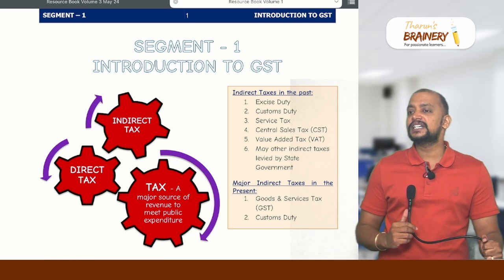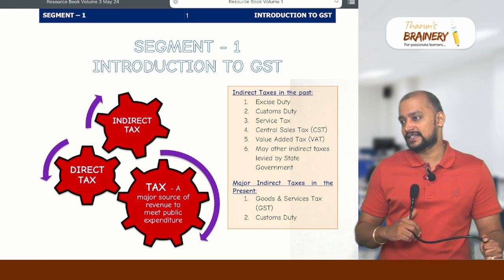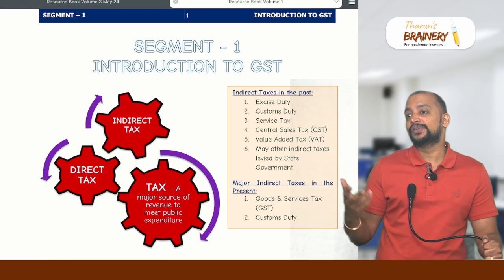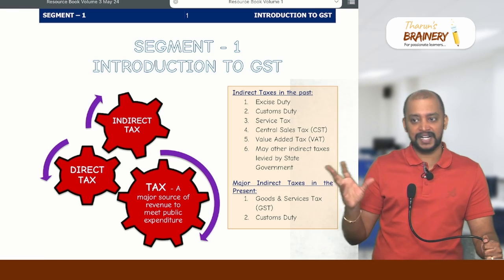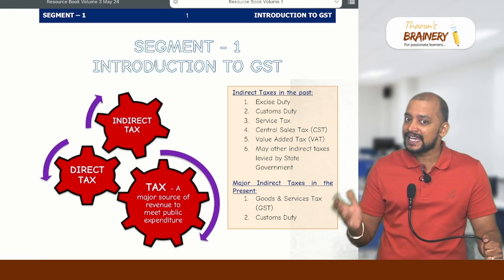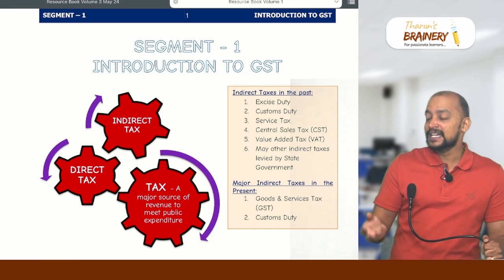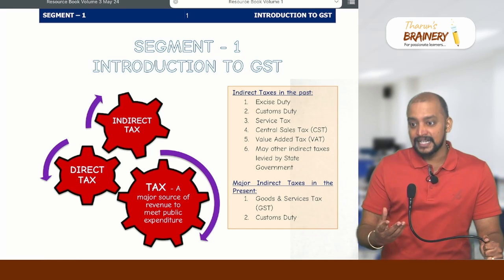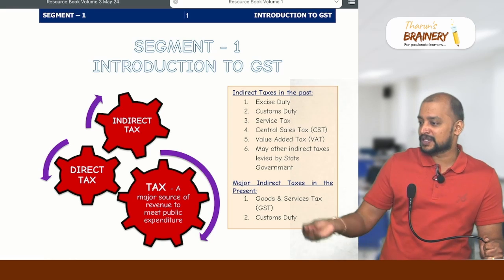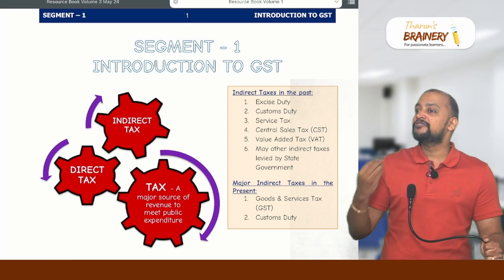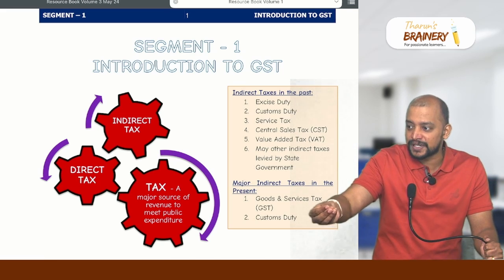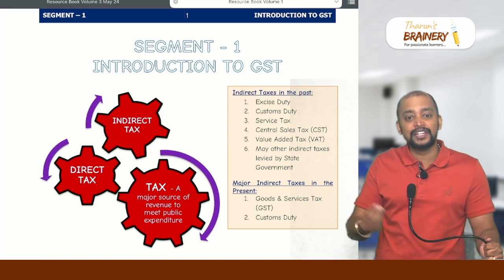What is basically the difference between direct and indirect tax? The incidence can be passed on to the next person in case of indirect tax, but the incidence cannot be passed on to the next person in case of direct tax, which means if I make the payment of tax, I have to bear the burden. I cannot in turn transfer it to the next person. But indirect taxes, if I need to pay indirect tax, I can in turn recover it from the next person. So ultimate burden is on the consumer.